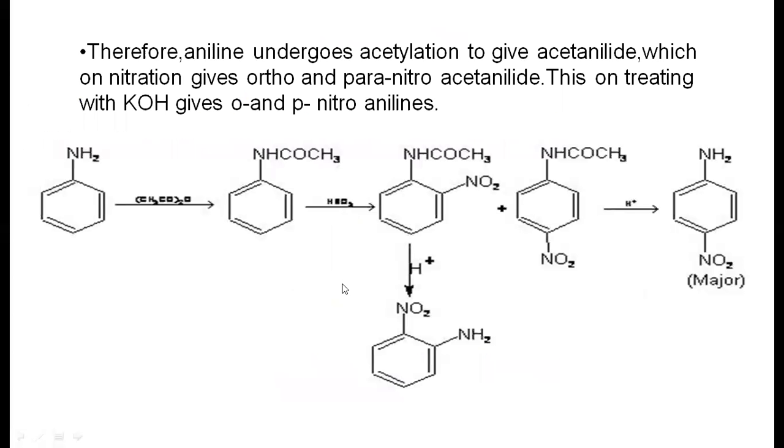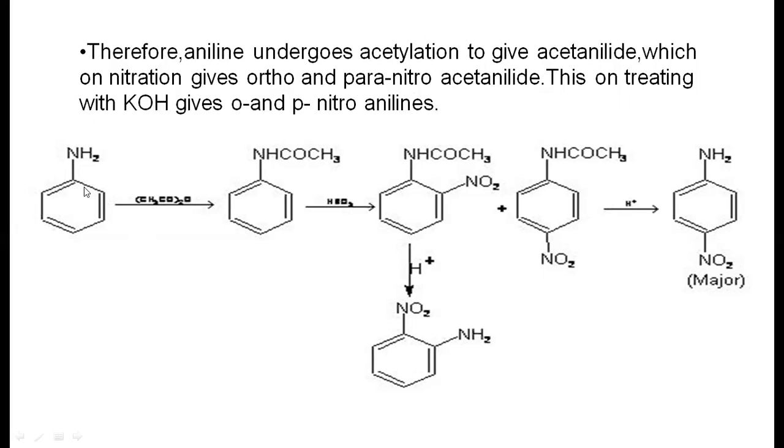To produce only orthonitroaniline and paranitroaniline, in this aniline also, we first have to protect or deactivate the compound. Here aniline undergoes acetylation to give acetanilide, which on nitration gives ortho and paranitroacetanilide. This, on treating with base, gives ortho and paranitroaniline.